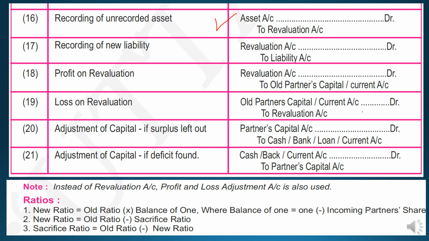Recording of new liability. Liability has a credit nature. So whenever the liability will increase because unrecorded liability is being recorded now, revaluation account debit to liability account.